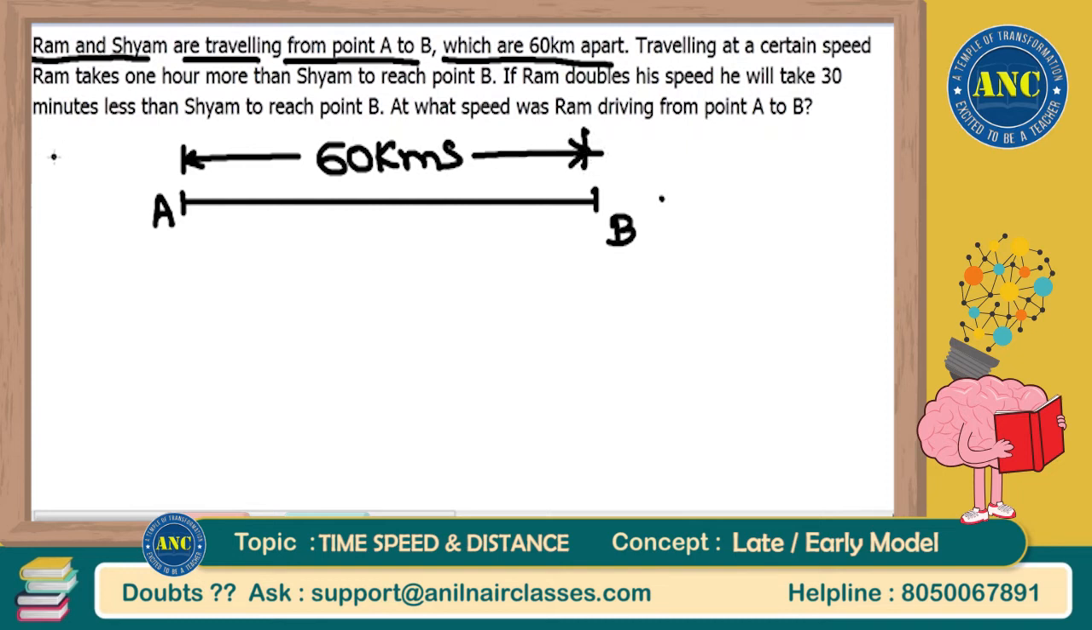There are two people, Ram and Sham, traveling from A to B. That means both are traveling in the same direction, right? Traveling from A to B. Now, read the next statement.